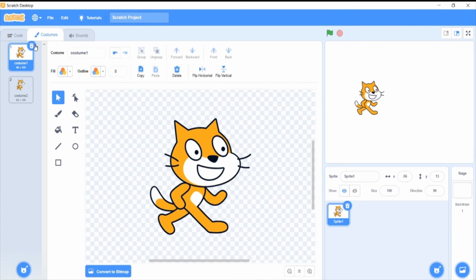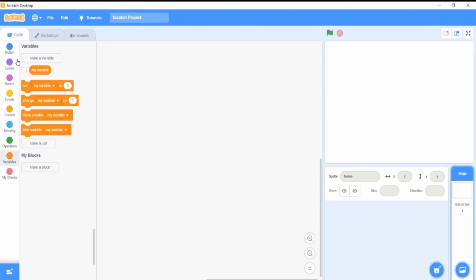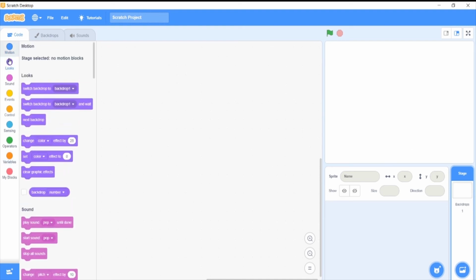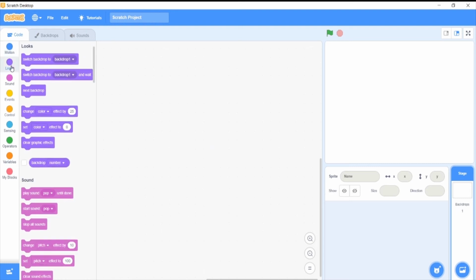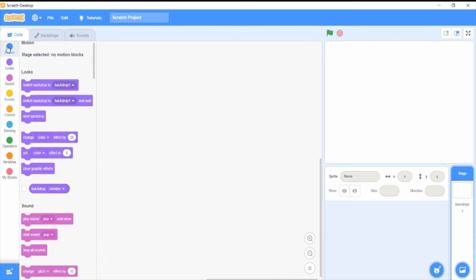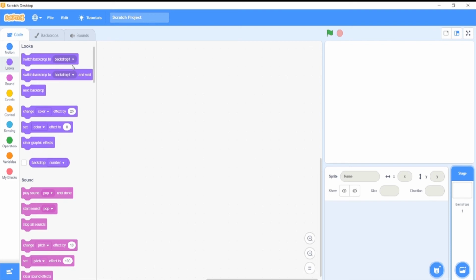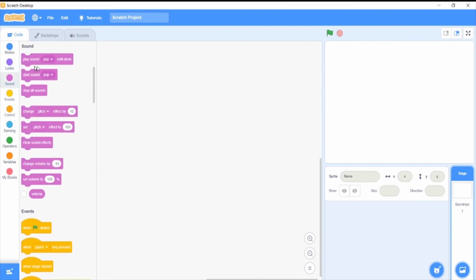Now we're going to design these costumes accordingly. I don't want this type of costume, so I'm going to build this sprite itself. Now when you come to the code, you won't be able to add any codes as well. First, stage is selected, so no motion blocks can be added because the sprite is what moves. If you're talking about looks, you can change the backdrop, or if you want to add sound, that sound can also be added according to the backdrop. What is backdrop? That is background.